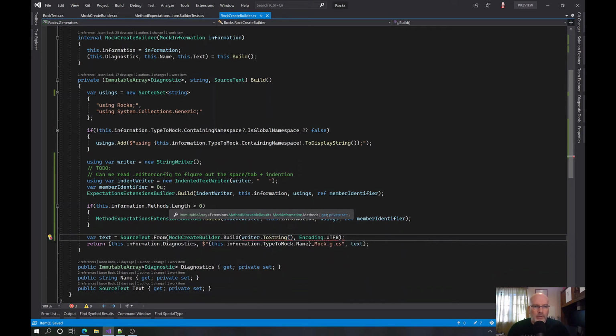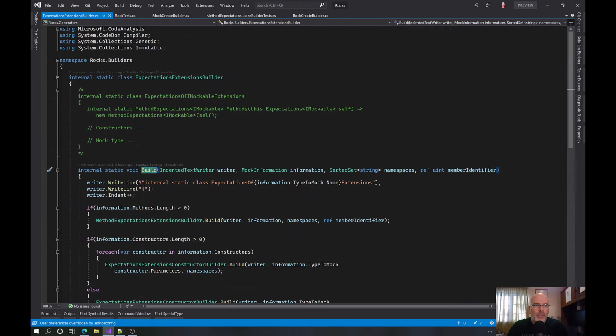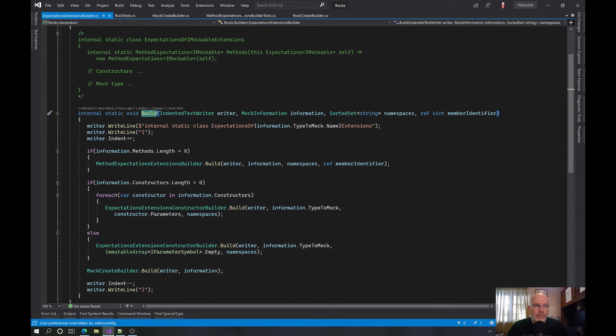That's our text. And it's as simple as that. You cannot get any simpler than that. So the expectations extension builder goes in and builds this.